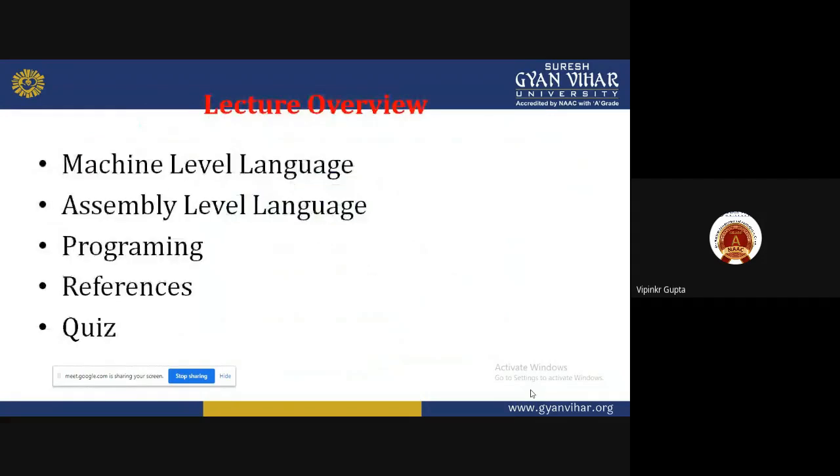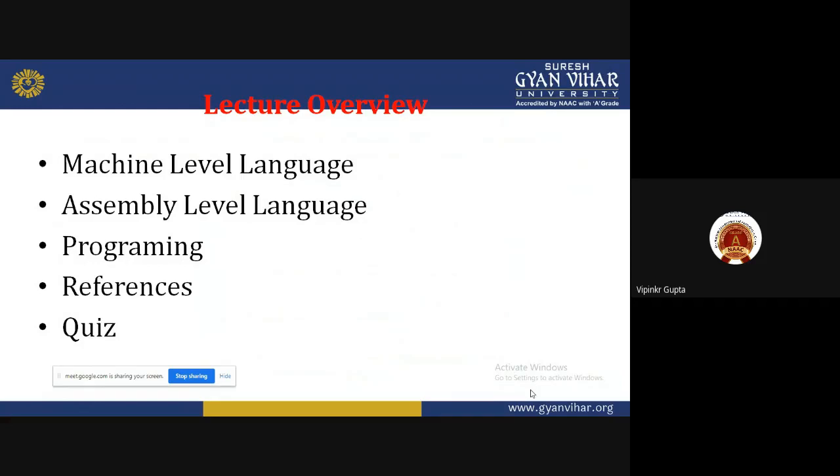So, in the last lecture, what were we discussing? We discussed the basics of the microprocessor, the evolution process of the microprocessor, and the need for the microprocessor.